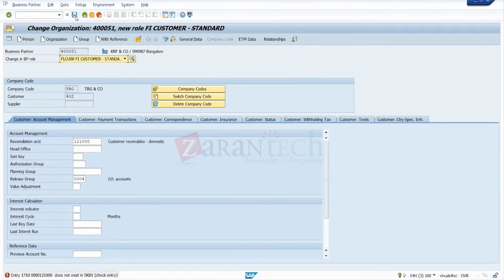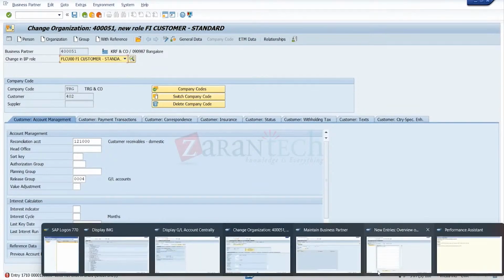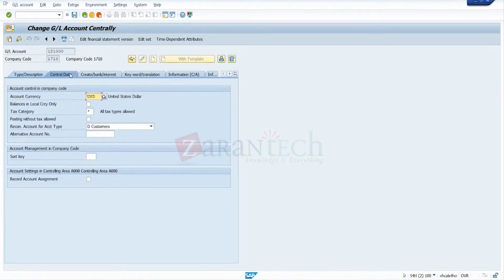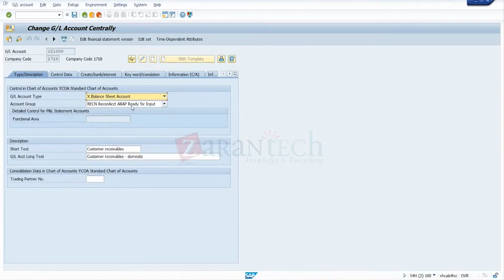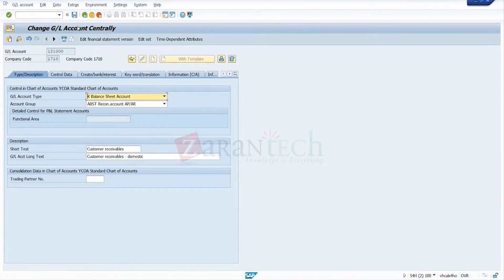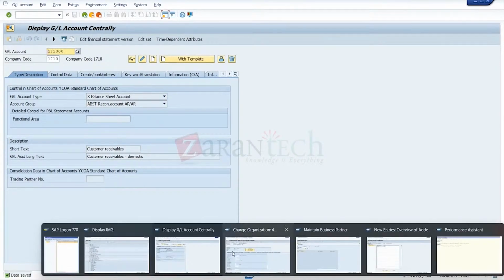Okay, got saved. It does not exist, 121000 in 170. 170 still not there. It's already created. Okay, so I'll close and open it again.